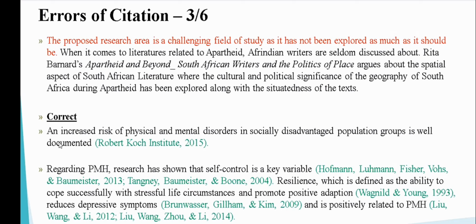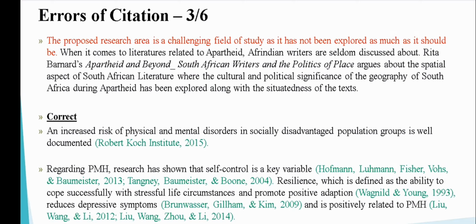Now, if you look at this, an increased risk of physical and mental disorder in socially disadvantaged population groups is well documented. This person has given an article to add weight to his claim, right? Again, if you see another example, regarding positive mental health, research has shown that self control is a key variable. Now, where it has shown, you can see Hoffman, you can see Lohman, you can see Fisher, and you can see others, that self control is a positive thing. It is well researched, and the claim is well backed by the research.